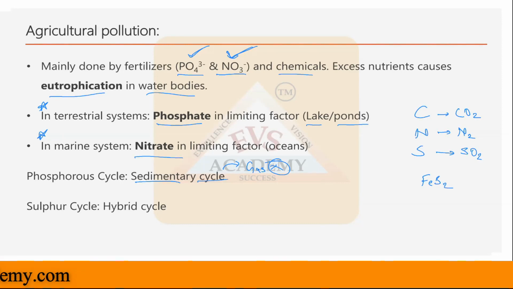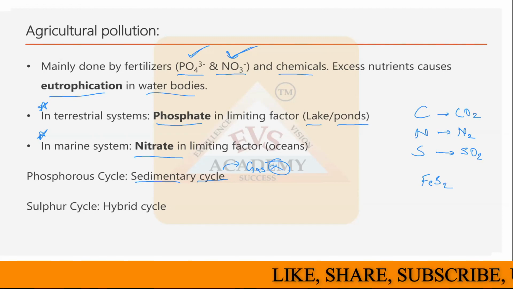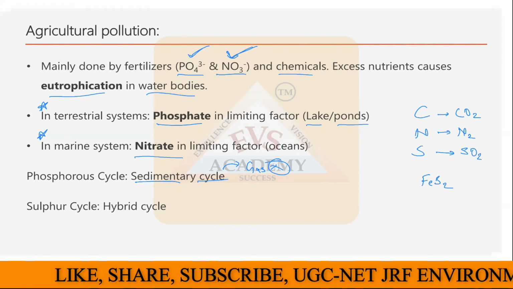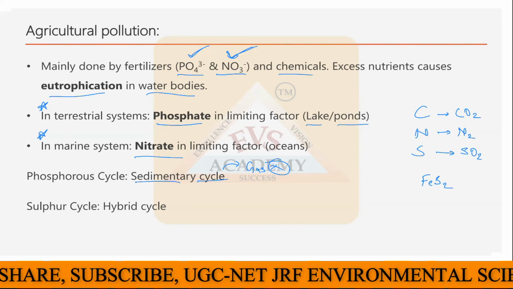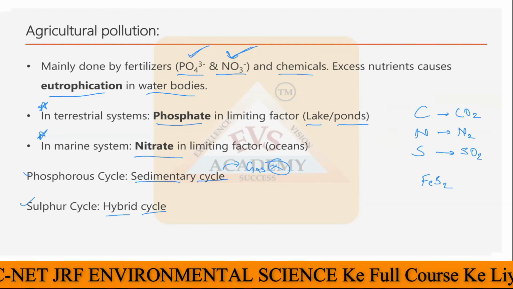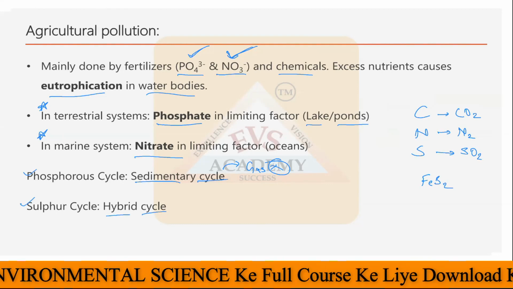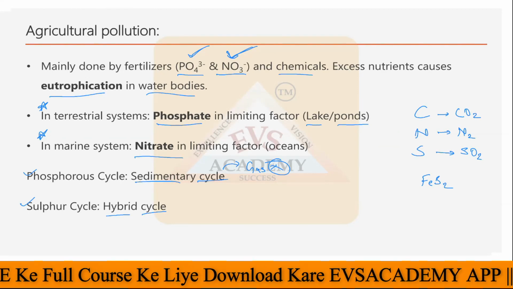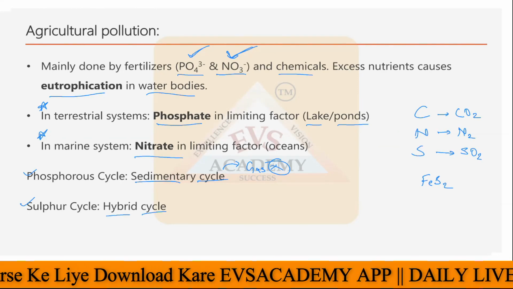This is again a solid form. So sulfur is an element available in both solid form as well as gaseous form. So the biogeochemical cycle of sulfur is also called a hybrid cycle. The phosphorus cycle is known as the sedimentary cycle, and the sulfur cycle is known as the hybrid cycle. I hope these two terms are clear to you.